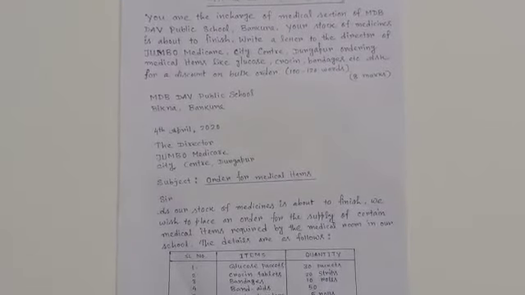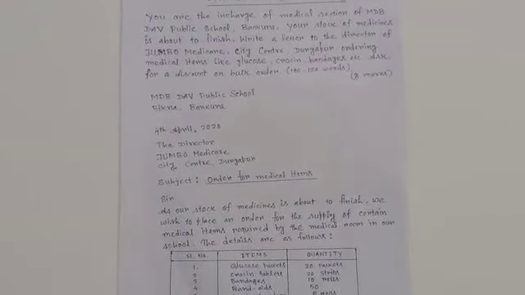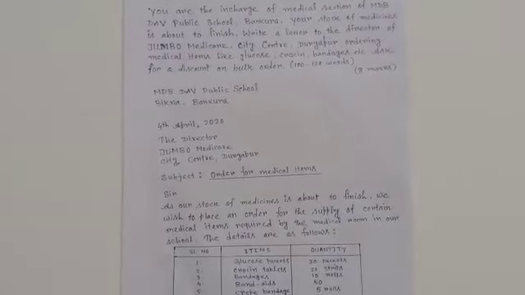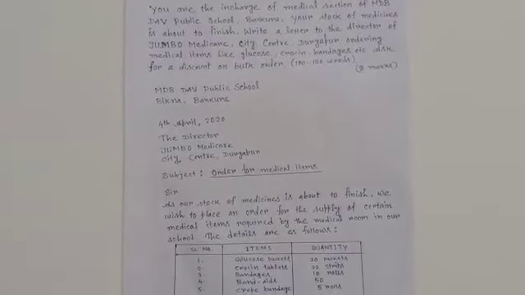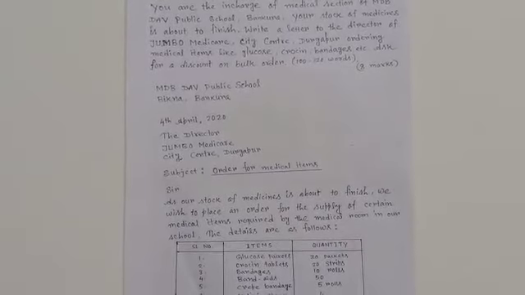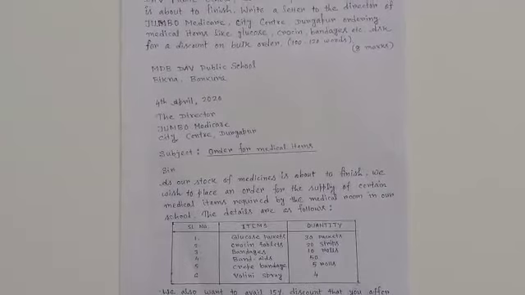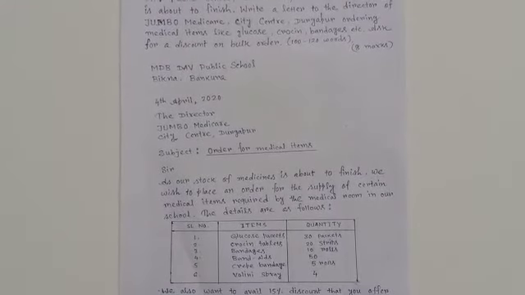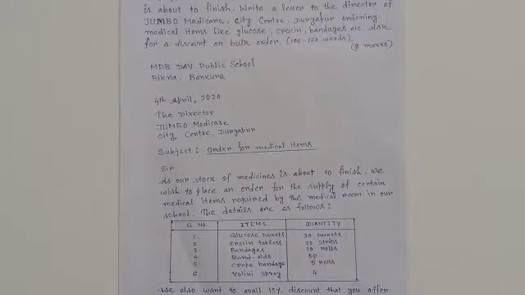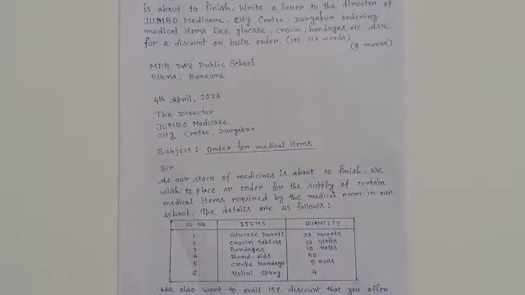Your stock of medicines is about to finish. So, write a letter to the director of Zumbo Medicare City Center, Durgapur, ordering medical items like glucose, crocin, bandages, etc. Ask for a discount on bulk order. 100 to 120 words.